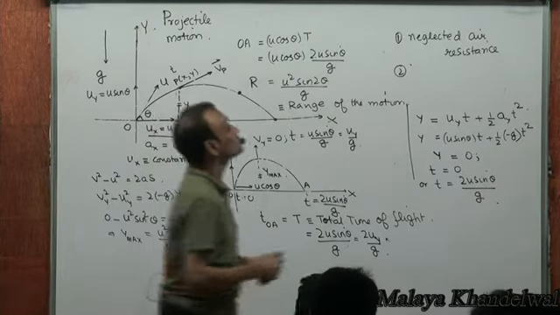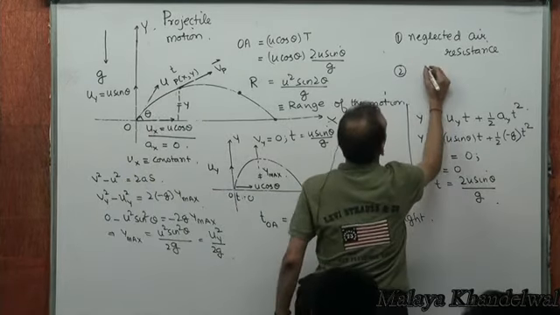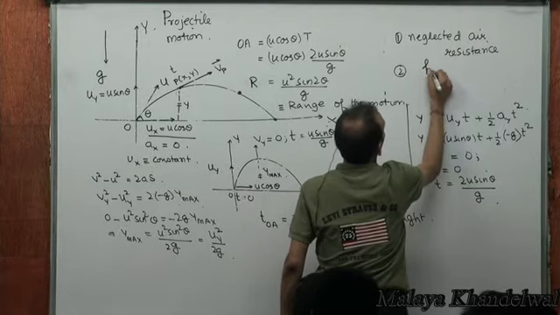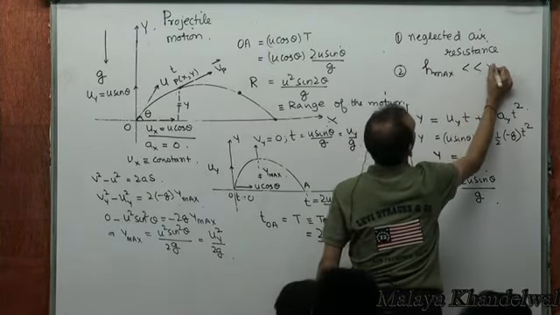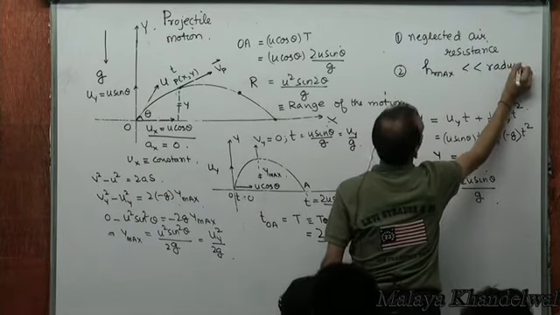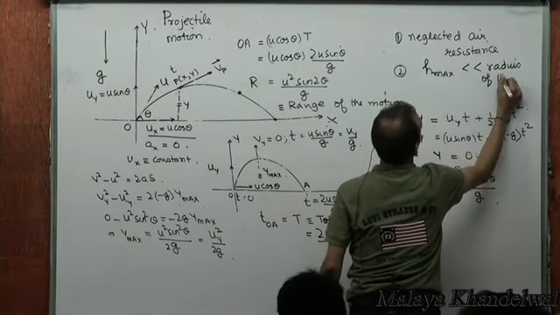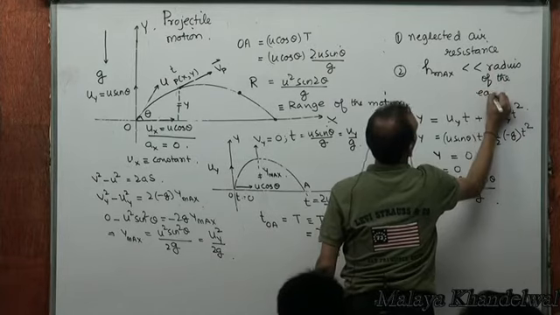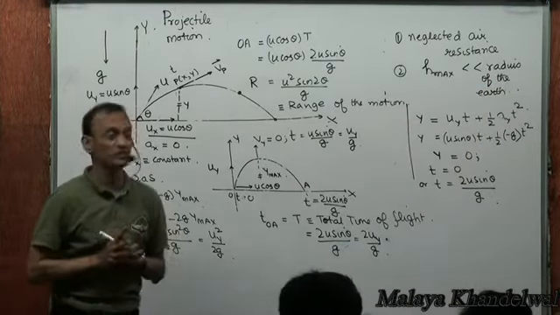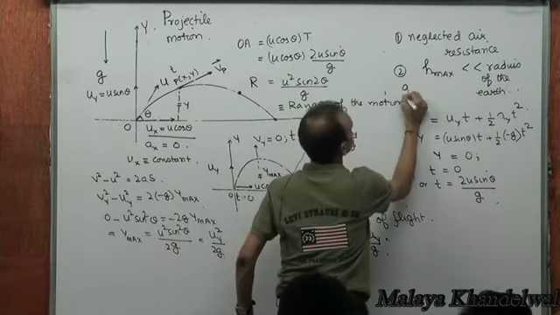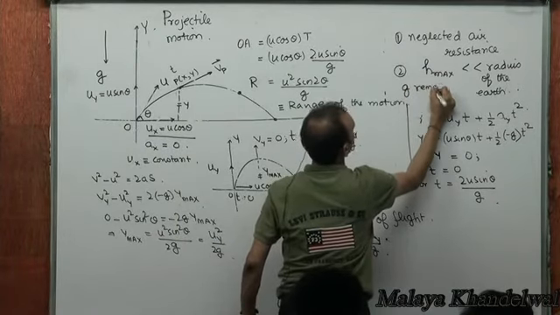So we've assumed that the maximum height reached is much smaller compared to the radius of the earth, so that g remains constant.